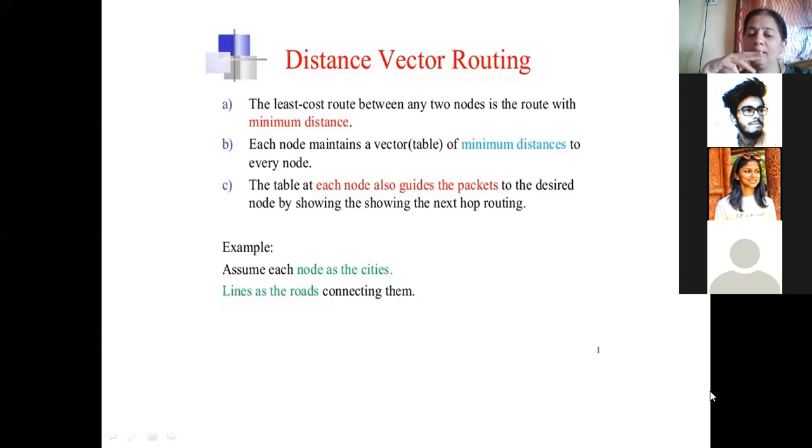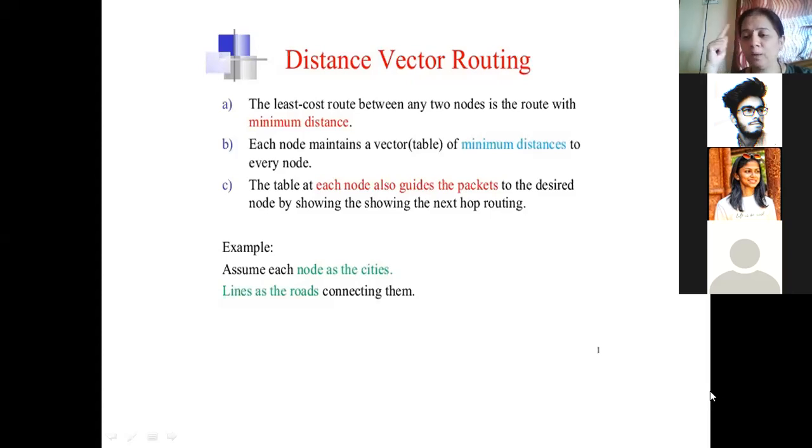Instead of routers, let us think that we have different cities in a particular state, and there are lines that connect them, or roads that connect them. Cities, for example, Belgaum is there, Dharwad is there, Bangalore is there, Bombay is there. These are the different cities. And the roads that connect them will measure the distance. For example, from Belgaum, there's a connecting road to, say, Bombay or Bangalore. The distance between Belgaum and Bangalore can be calculated.